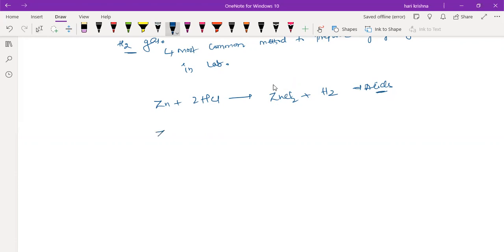The same happens when you react zinc with sodium hydroxide. It will also form a salt, sodium zincate, Na2ZnO2, plus H2 gas. So a non-metal displacement reaction with acids or bases will always produce H2 gas only. Clear this one? This is for the base, this is for the acids.